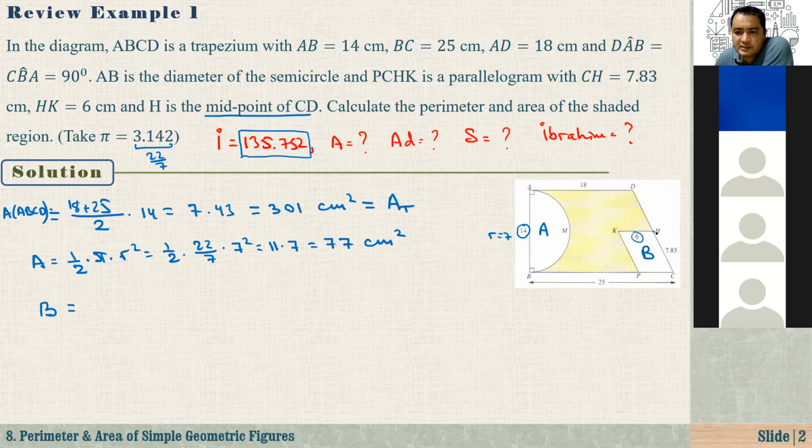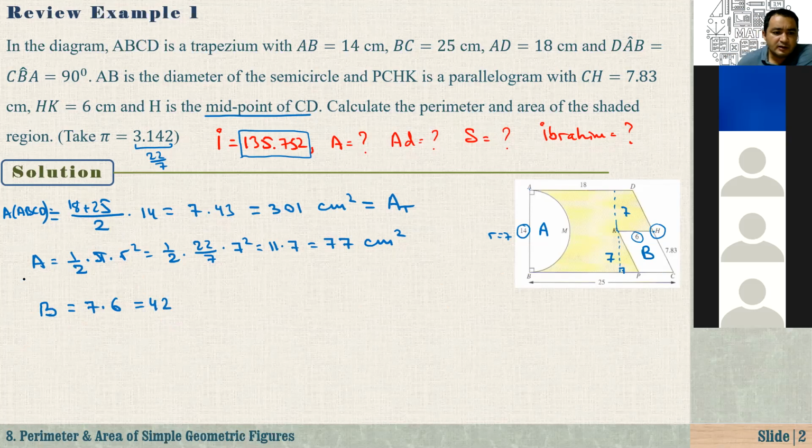So midpoint means that from D to here is 14. From K to the base PC, it should be equal to 7, also until here it is 7 because H is the midpoint. So that's 7 times height. And the base is 6. So that's equal to 42, right?